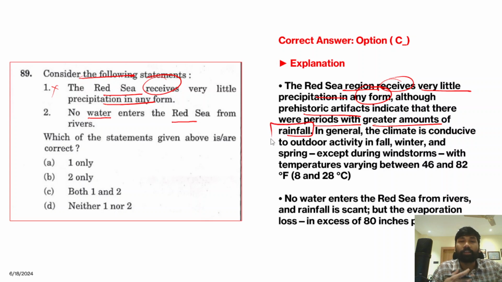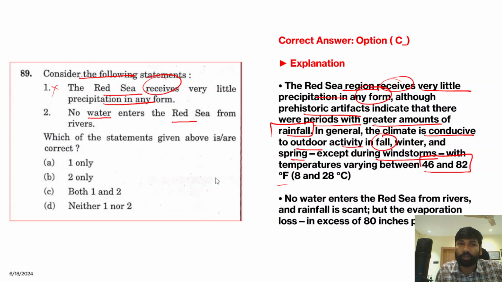In fact, there were such periods in the Middle East. Through archaeological evidence, we can conclude that there were longer spells of rainfall, a good amount of precipitation was received, but now they receive very little rainfall. In general, the climate in the Middle East is conducive to outdoor activity in fall, winter and spring, except during windstorms. The temperatures vary from 46 to 82 degrees Fahrenheit.